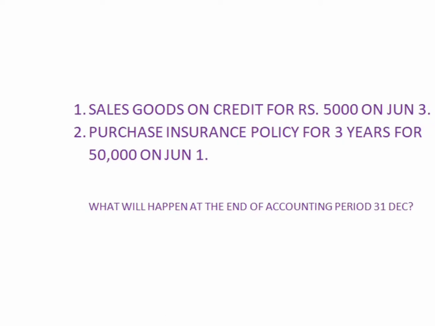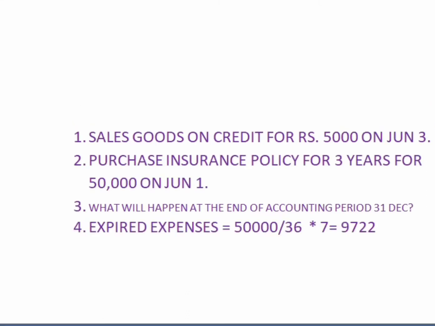Only a portion will be recorded here at the end. Only the 7 months' payment: after June, July, August, September, October, November, and December. These are the 7 months. Only the expenses of these 7 months will be recorded. So these expenses will be incurred at the end of the accounting period. That is the meaning of recording expenses when they are incurred. Get the point or not? In our example, the expired expense is equal to 9722. So 9722 is the expense incurred at the end of the accounting period, and 9722 will be recorded as the expense.